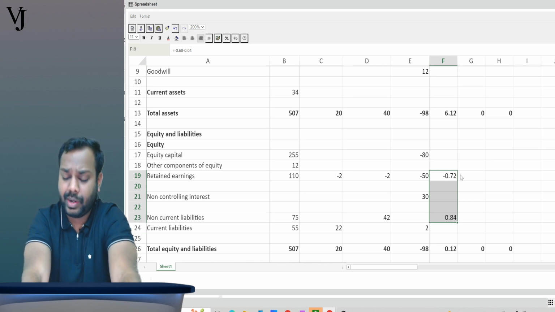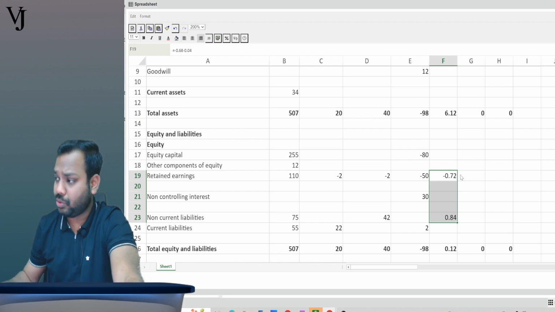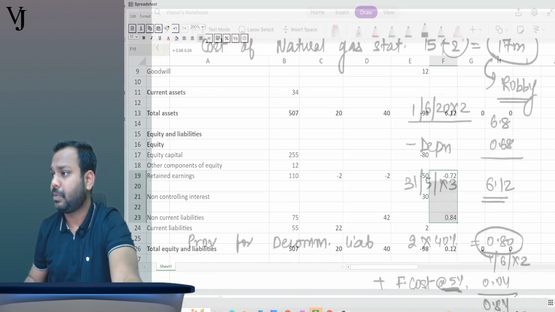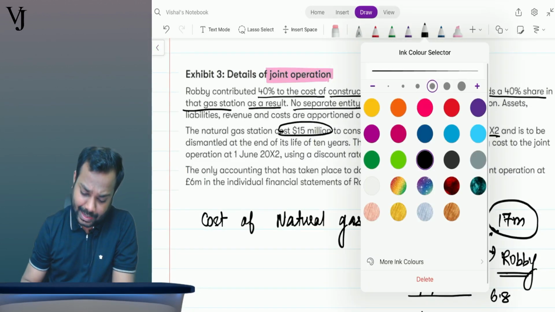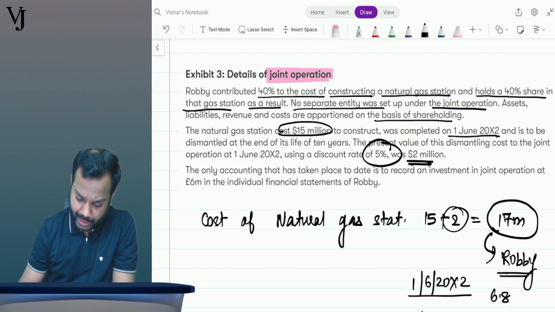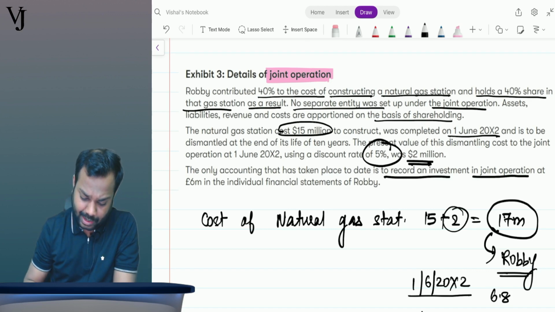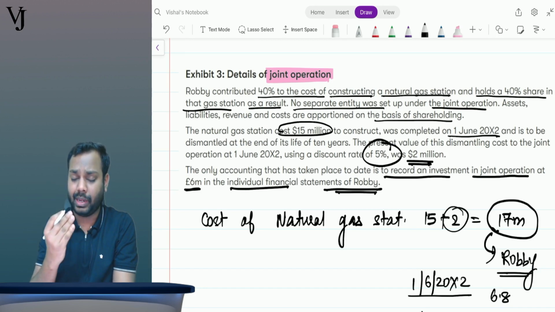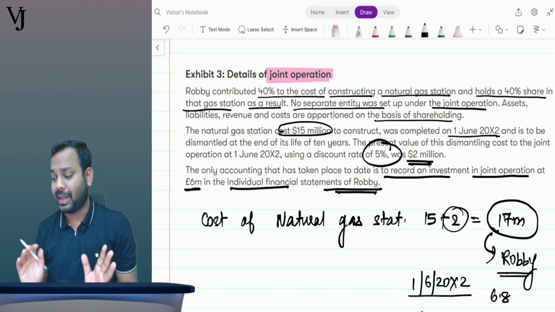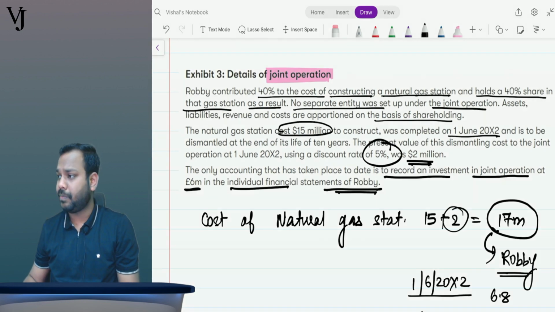I believe it is clear to everyone till here. Now again coming to the question, the only accounting that has taken place to date is to record the investment in the joint operation of 6 million in the individual financial statements of Robbie. Now what we have to do, we have to de-recognize this 6 million, okay? Because whatever investments we made in the joint operation or subsidiary, in the group FS we have to de-recognize that.